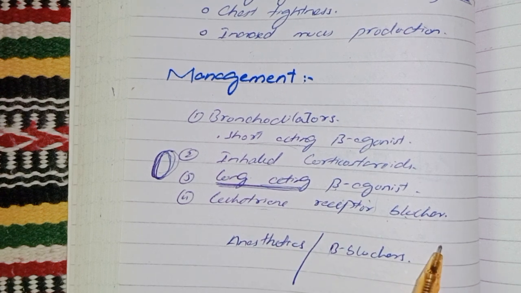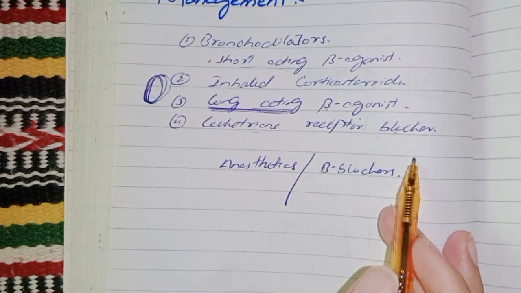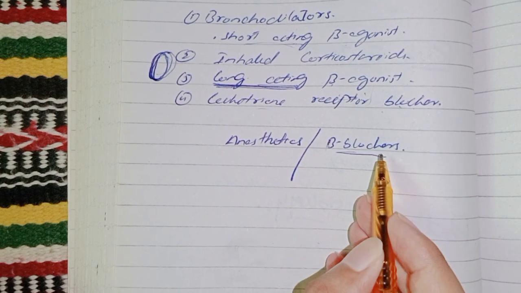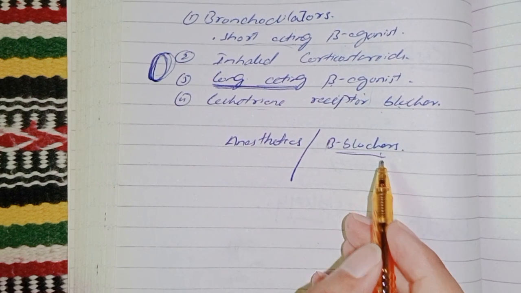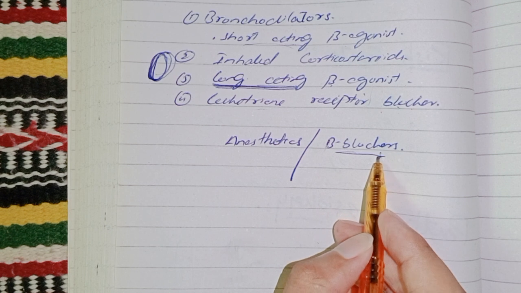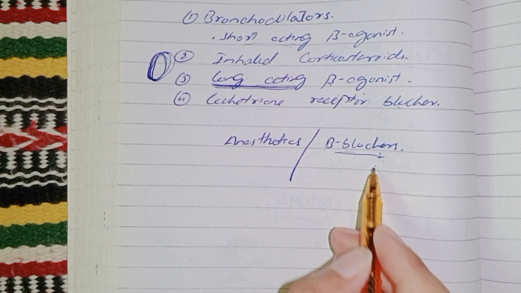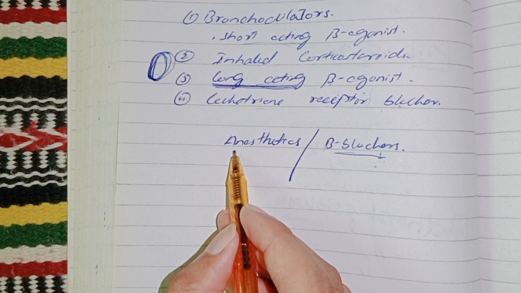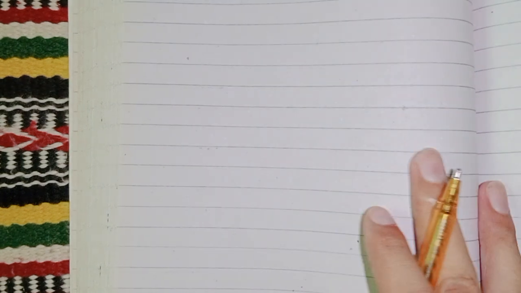What are the contraindications related to medications? Beta blockers. Beta blockers should be used with caution or avoided in asthmatic patients as they can worsen bronchospasm, and certain anesthetics, local anesthetics, can cause severity of the symptoms too. This is all about the asthma.